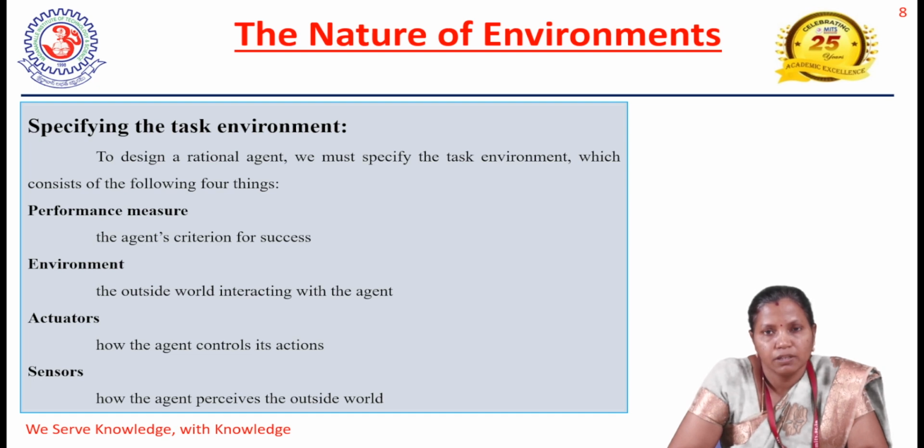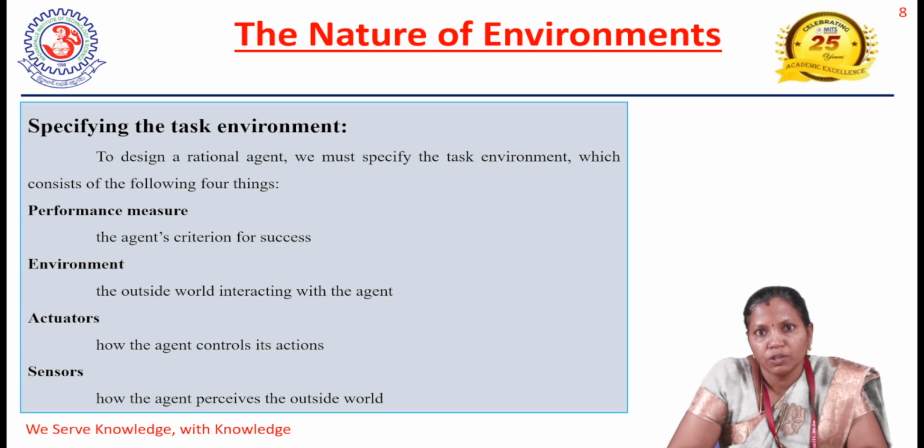For example, if we take an automated taxi as an example, the agent type can be a taxi driver. For this, we can write the PEAS description as follows. The performance measure could be how safely and fast he is driving, whether it is legal, and whether we had a comfortable trip or not. Based on this, we can arrive at the performance measure.